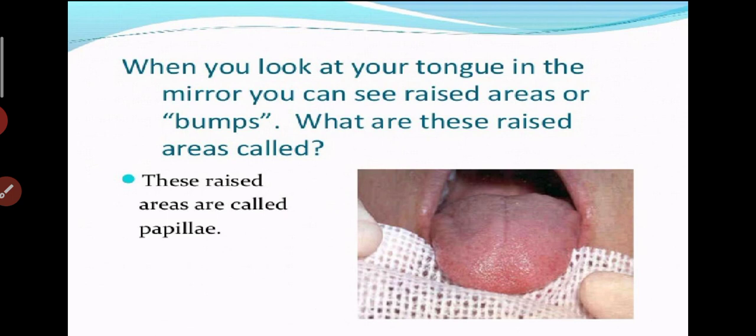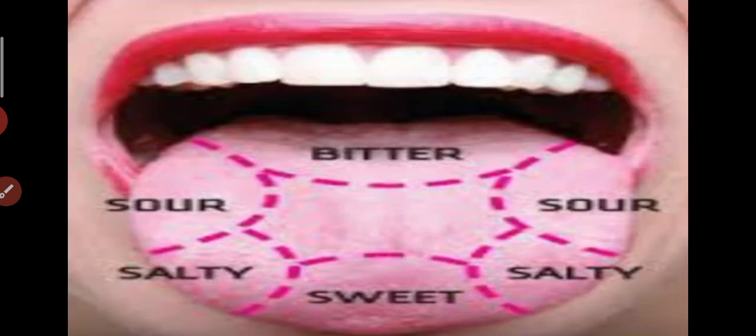So what is this papillae? When you look at your tongue in a mirror, you can notice small raised areas, small bumps, on your tongue. These small raised areas or bumps are called papillae. We have four types of taste buds. We already studied this: the four types of taste bud are sour, salty, sweet and bitter.